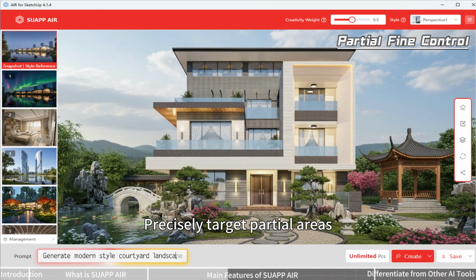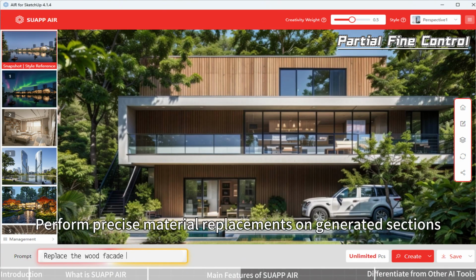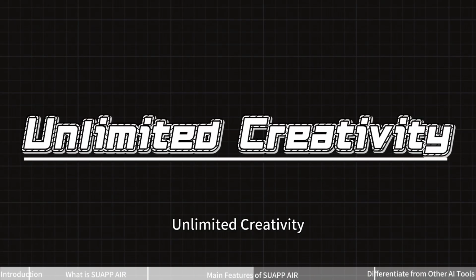Partial fine control. With Suapp Air, creativity hits exactly where you want. Precisely target partial areas, freely swap materials and backgrounds. Every adjustment is efficient and accurate. Perform precise material replacements on generated sections.